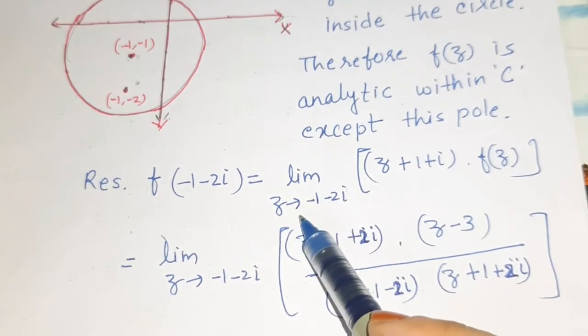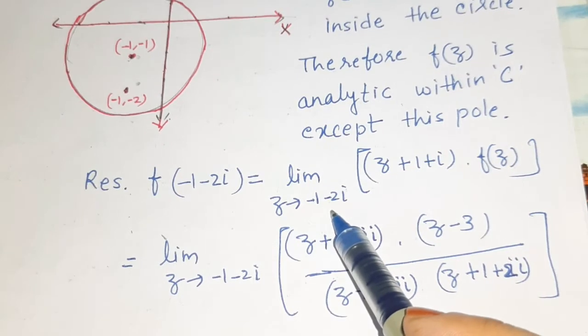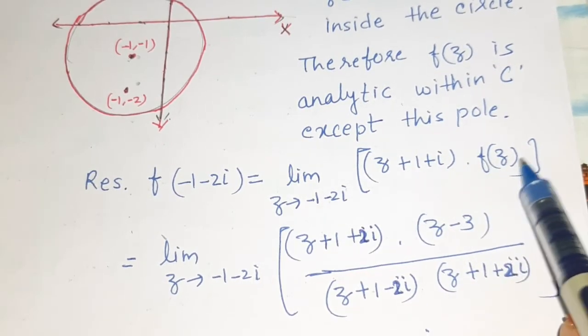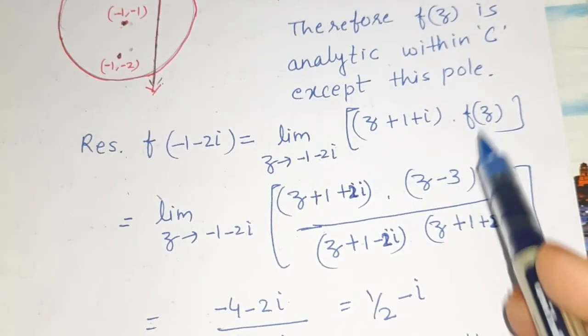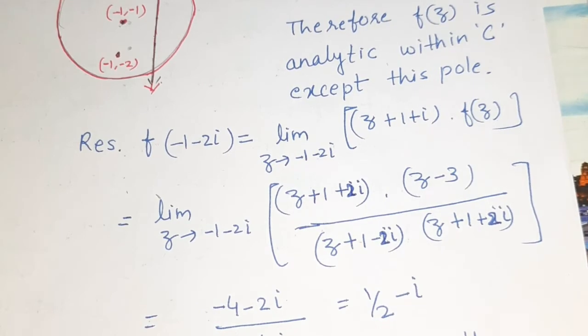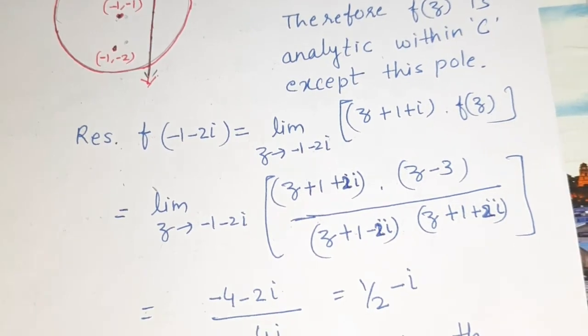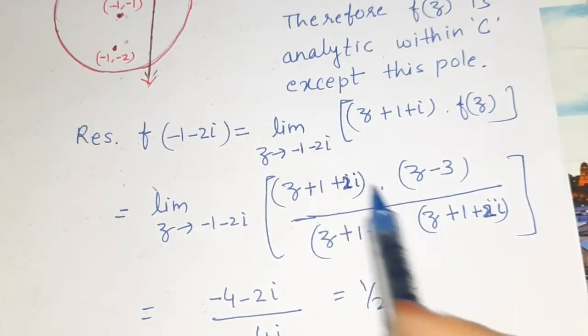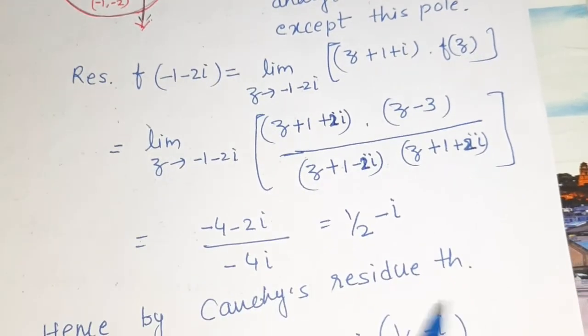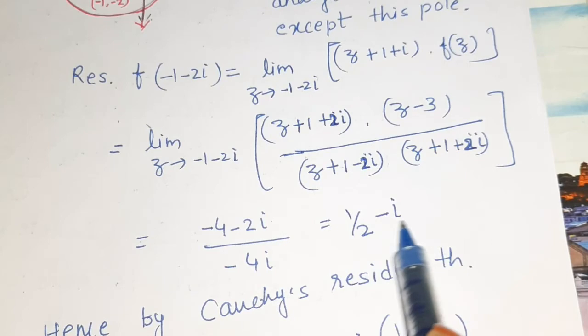So limit z tends to -1 - 2i of (z + 1 + 2i) times F(z). Okay. We put the value of the function. Again we factorize the denominator, and these two factors will cancel each other. We apply the limit and we get this value, 1/2 - i.